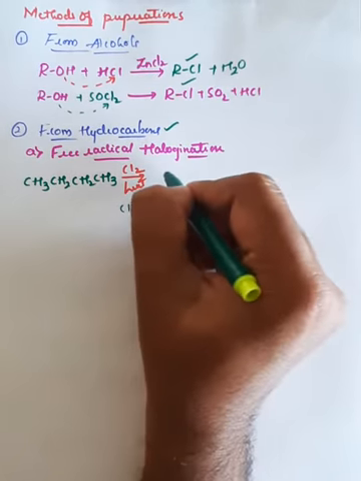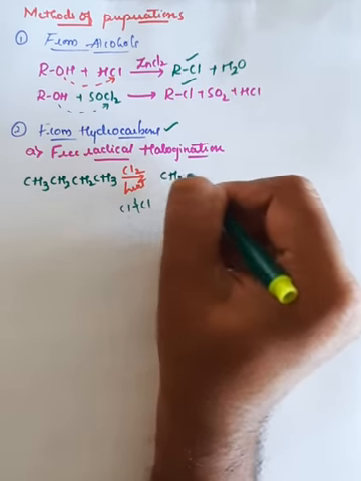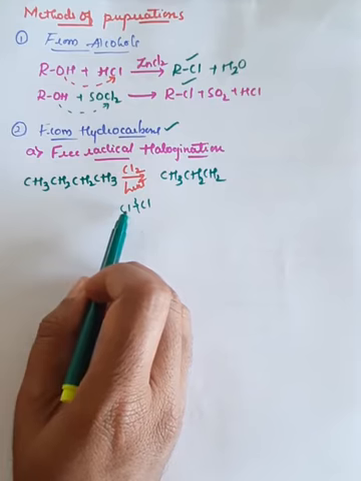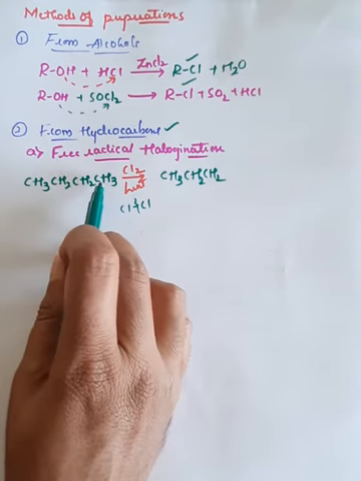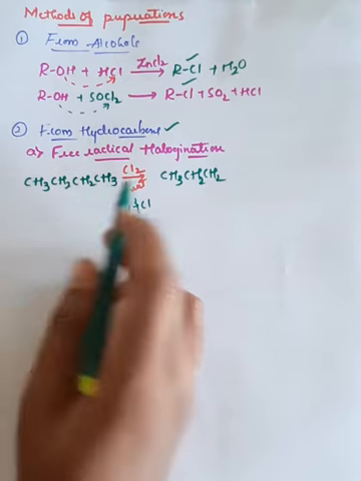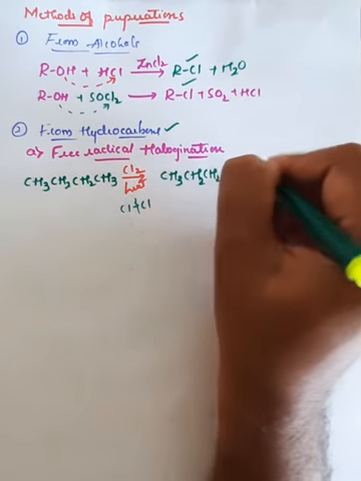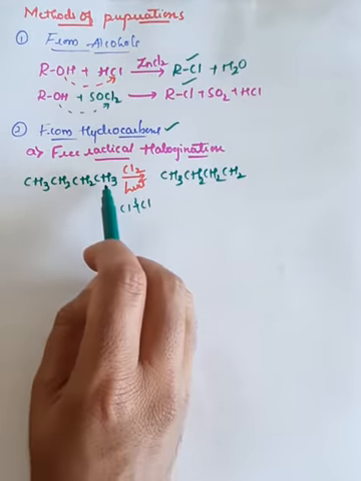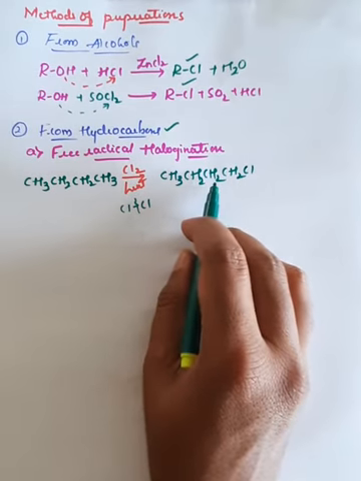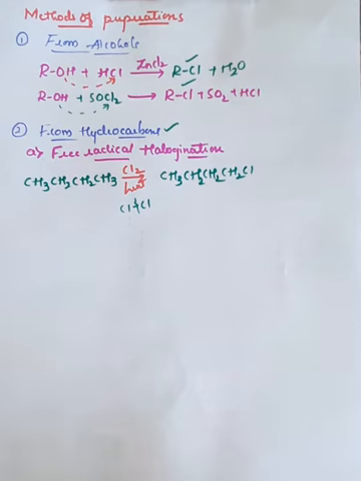So here it can become one product, CH3, CH2, CH2. If one chlorine replaces one hydrogen from the terminal carbon, then this CH3 will convert into CH2. Wherever it has removed hydrogen, it will bond to that position. So it will convert into CH3, CH2, CH2, CH2 and Cl.